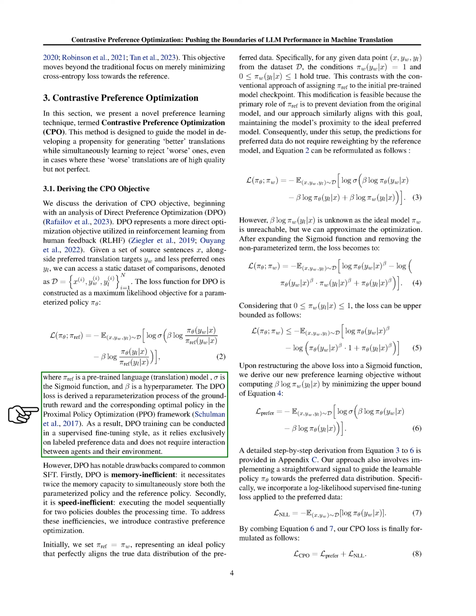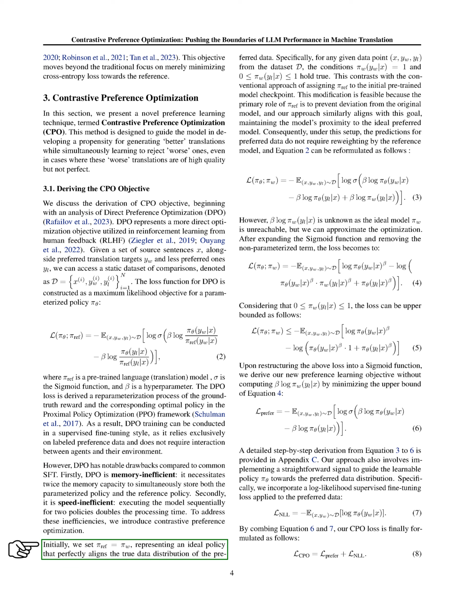DPO training can be done in a supervised fine-tuning style, as it relies solely on labeled preference data and doesn't need interaction between agents and their environment. However, DPO has some drawbacks. It requires double the memory capacity to store both the parameterized policy and the reference policy, and it also doubles the processing time because the model has to be run sequentially for two policies. To address these issues, we introduce Contrastive Preference Optimization.